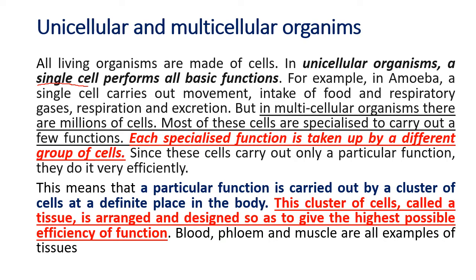For example, the amoeba. The amoeba is a single cell which carries out movement, means locomotion, the intake of food, the ingestion, then the digestion, the egestion, then even the respiration, excretion, reproduction, everything is done by a single cell only.